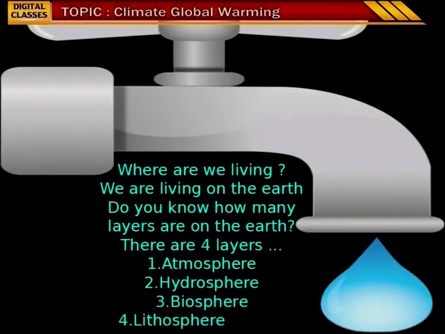Children, where do we live? We all live on this earth. Children, do you know what this earth is covered by? Earth is covered by land, water, atmosphere, plants and animals, and human beings. The earth we live on is covered with 4 layers called atmosphere, hydrosphere, biosphere, lithosphere.